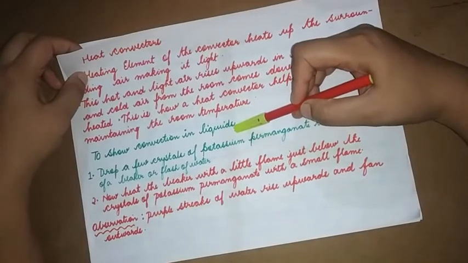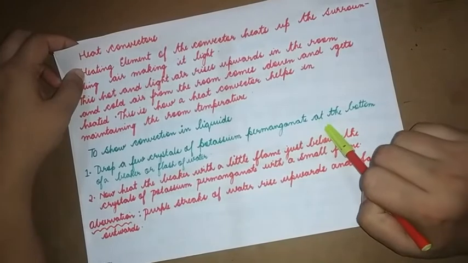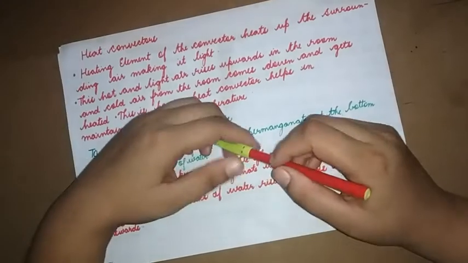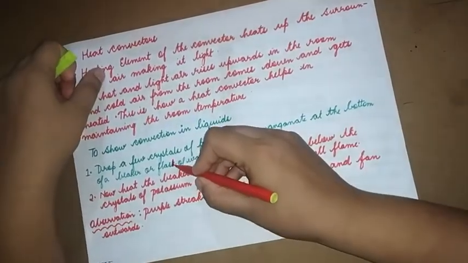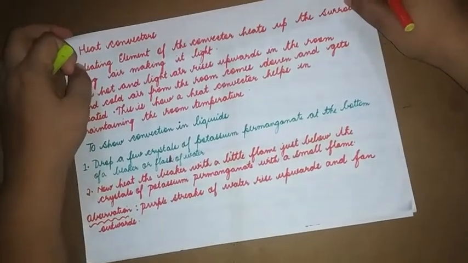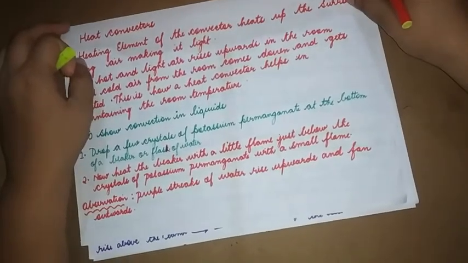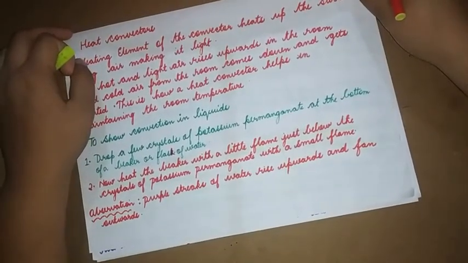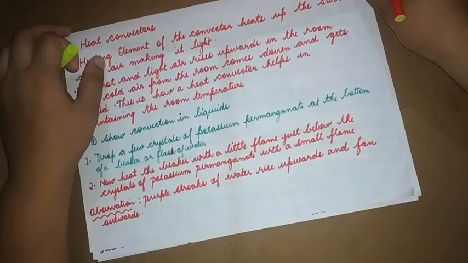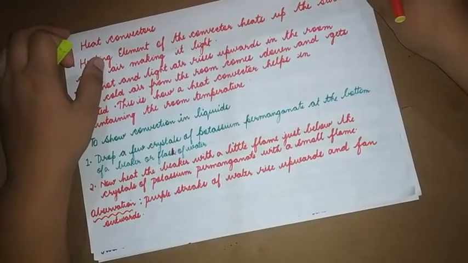To show convection in liquids, drop a few crystals of potassium permanganate at the bottom of a beaker or a flask of water. Potassium permanganate crystals are purplish in color. So they are dropped at the bottom of a beaker or a flask of water. Now you heat the beaker with a small flame just below the crystals of potassium permanganate.